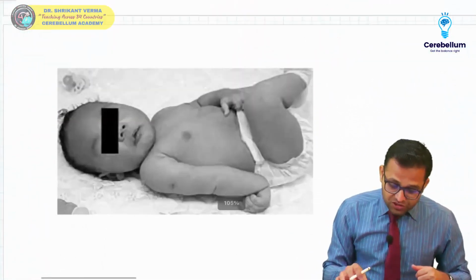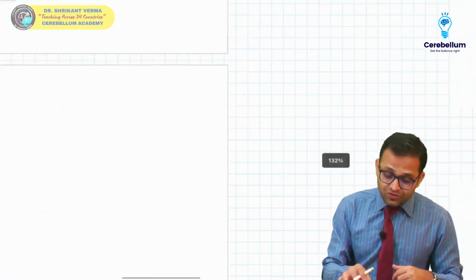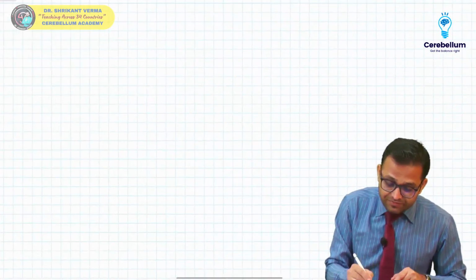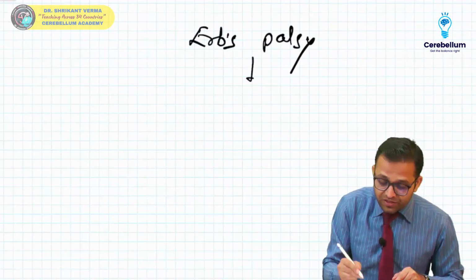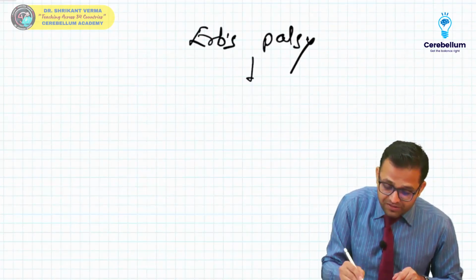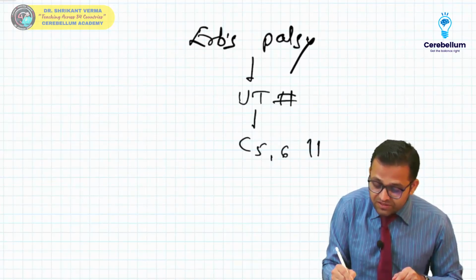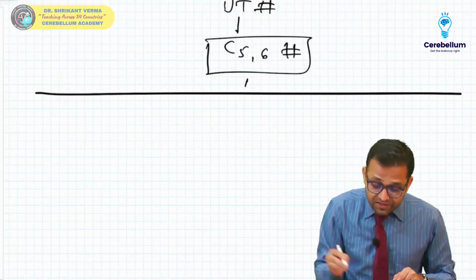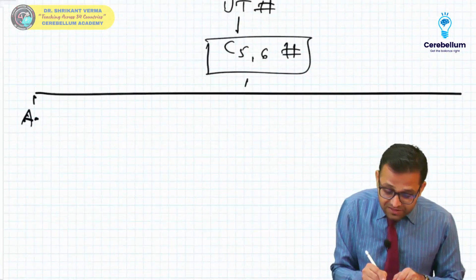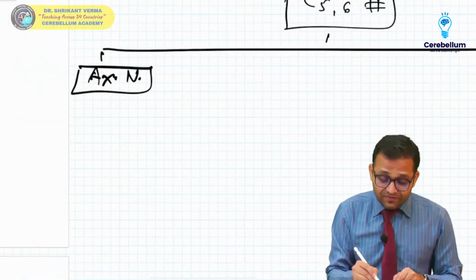Now try to understand what are our different nerves which are involved, and there is the injury. Sir, in Erb's palsy there is damage to which part? Sir, upper trunk is damaged. So there is C5, C6. Yes sir, it is getting damaged. Now tell me, what are the important nerves which are having the C5, C6 root value? Answer is axillary nerve. Yes sir, axillary nerve is having the C5, C6 root value.